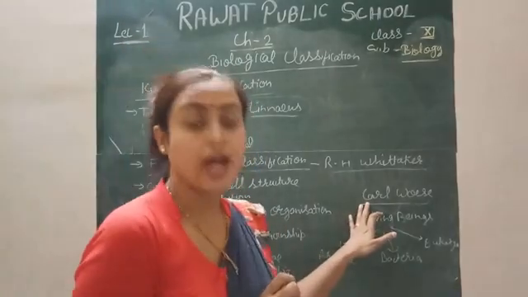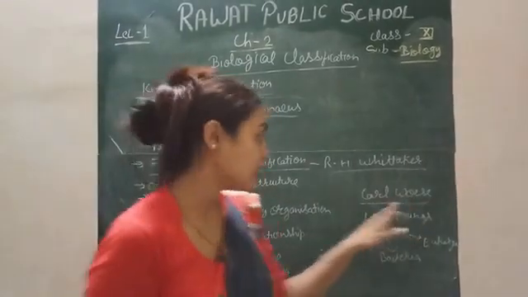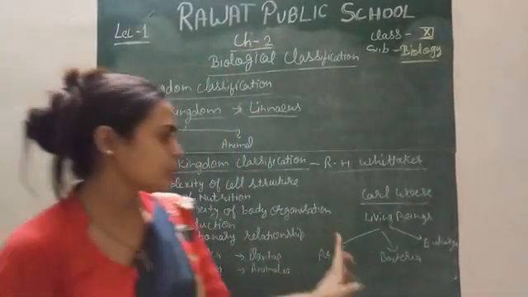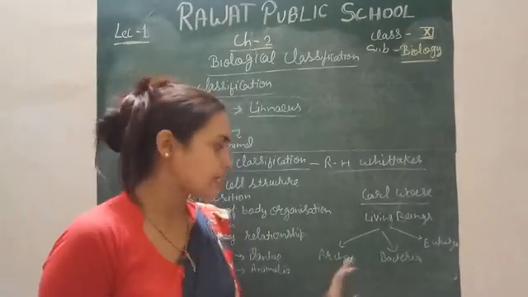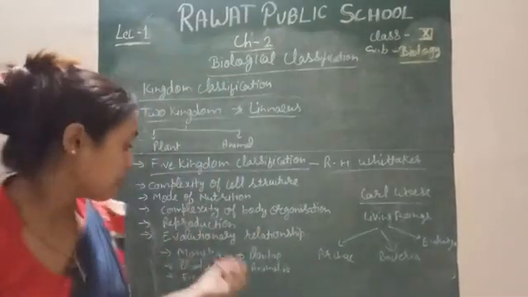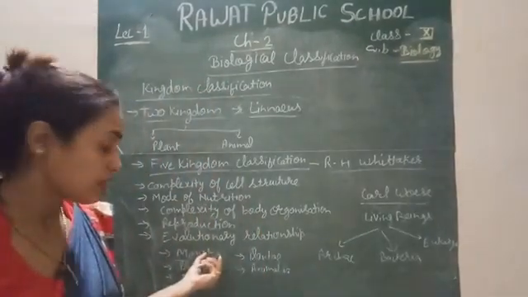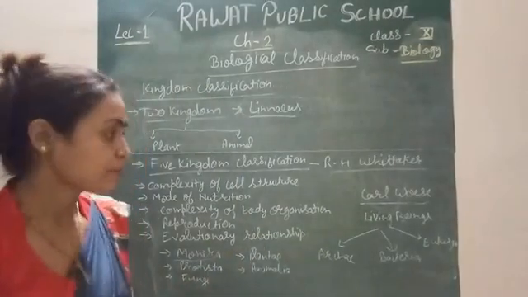So he gave the six kingdom classification, and he told that Monera is divided into two parts, Archaebacteria and Eubacteria. So if Monera is divided into two parts, then we have a total of six kingdoms.